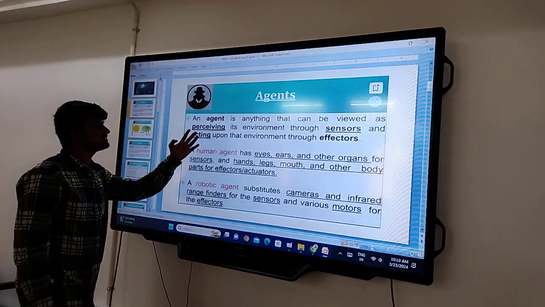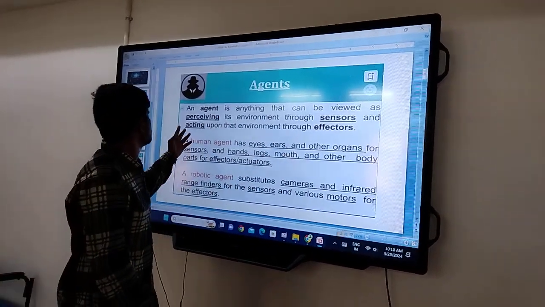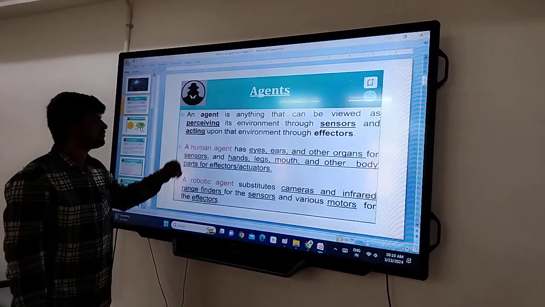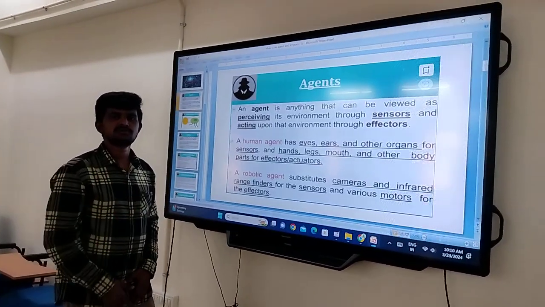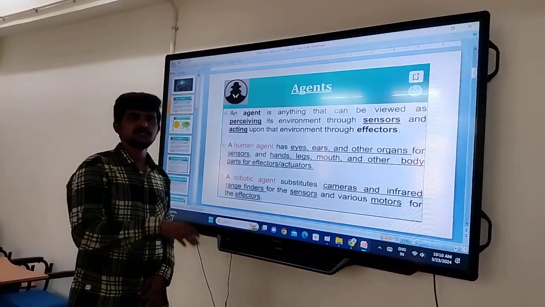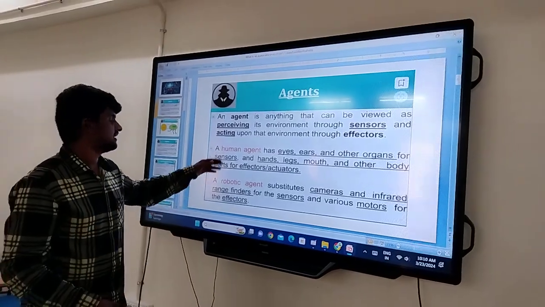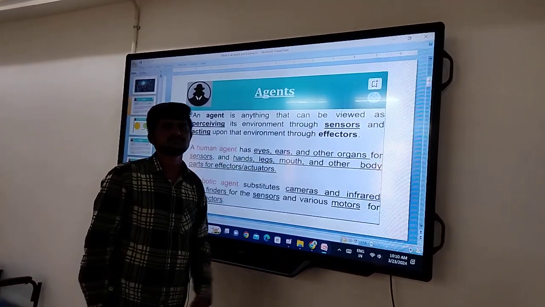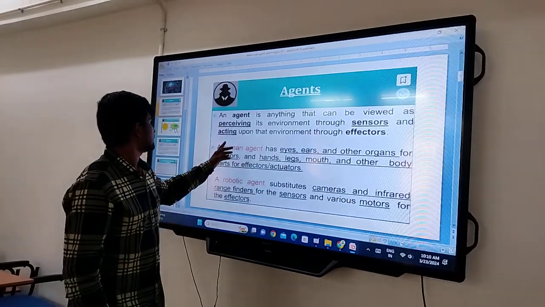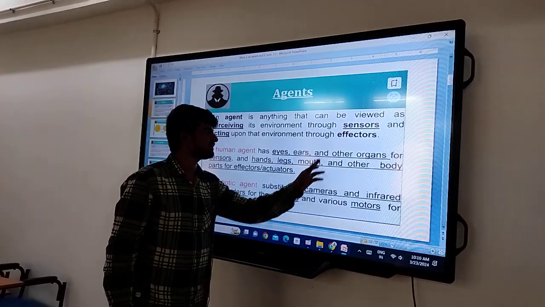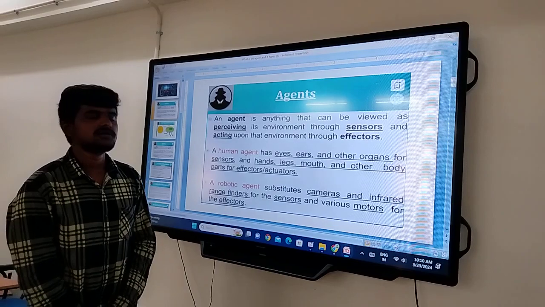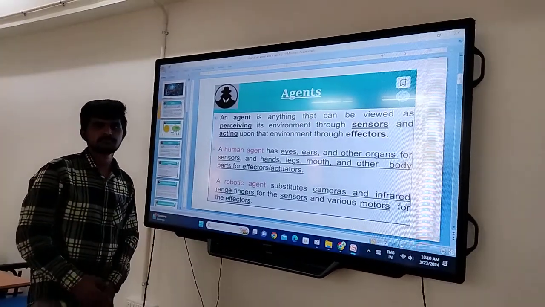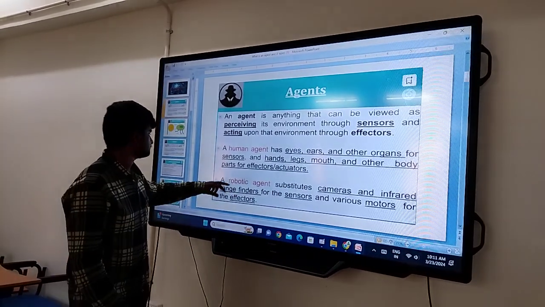See here, an agent is anything that can be viewed as perceiving its environment. Perceiving means receiving from the environment. Whatever the environment contains will be received by the agent. It perceives its environment through sensors and acts upon the environment through effectors. Effectors are actuators. There are five types of agents.